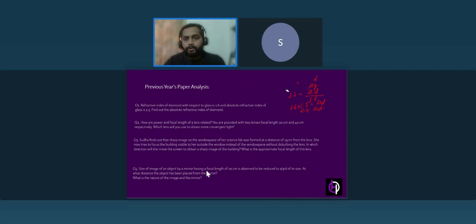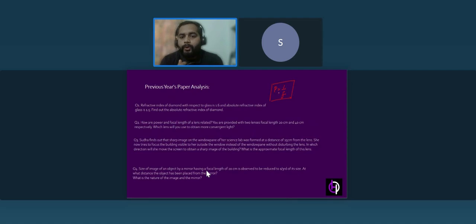Now, moving to the next question here, we can see how power and focal length of the lens are related. We all know they are related: power is 1 over focal length, P is equal to 1 over F. So we can say the relation is inverse. If we increase the focal length, the power will decrease, and if we decrease the power, the focal length will increase. This is the inverse relation power and focal length of a lens have.